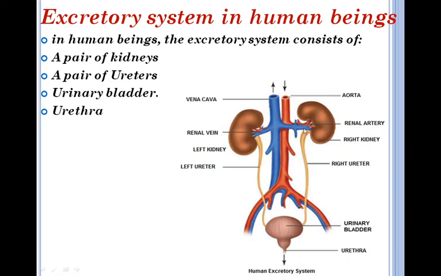From the hilus of each kidney, these narrow oblique tubes arise called ureters. These two ureters enter into urinary bladder, and this urinary bladder stores urine temporarily, and when we get an urge to pass out urine, the sphincter muscles open and pass the urine out through this tube called urethra. So this is about human excretory system.